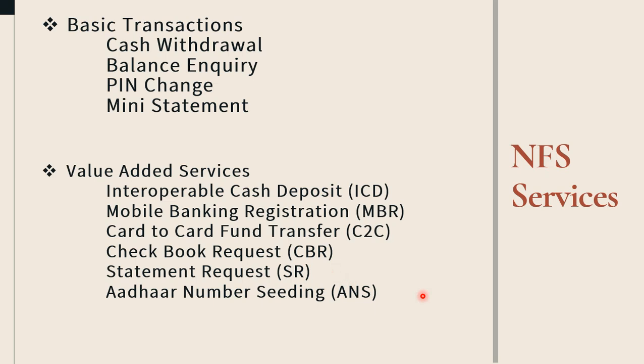At last, Aadhaar number seeding. Aadhaar number seeding is the process of linking one's bank account number with the Aadhaar number, or we can say linking the Aadhaar number with personal identification documents of the banks.